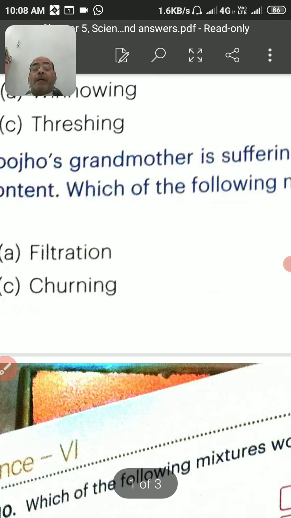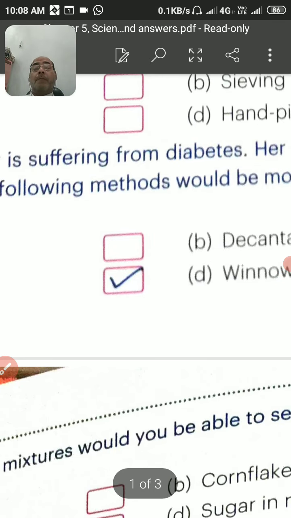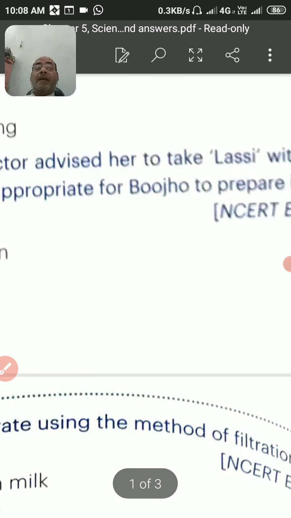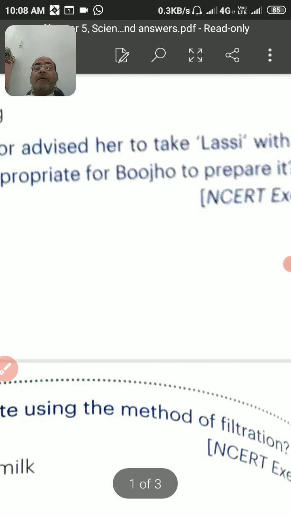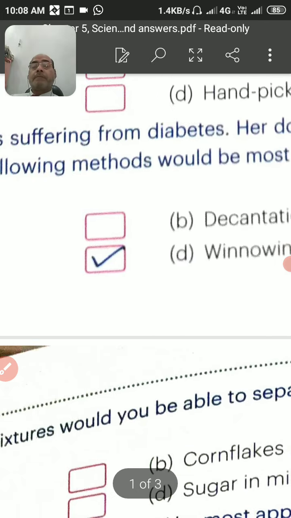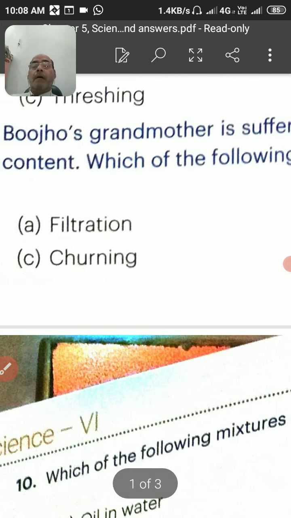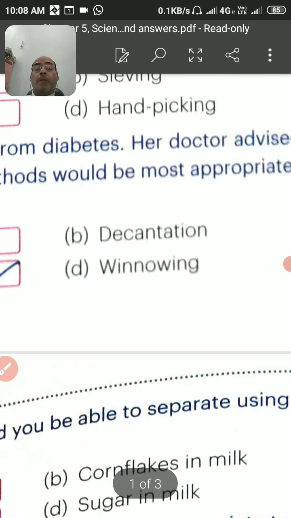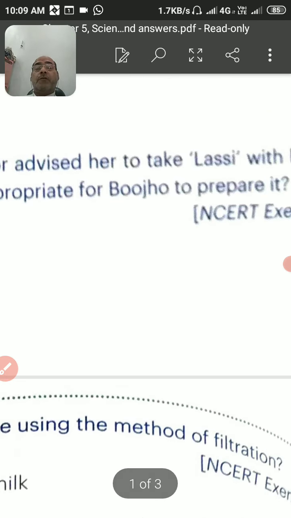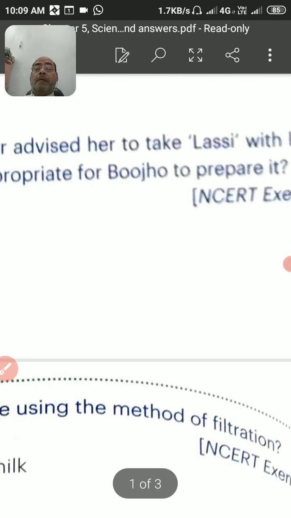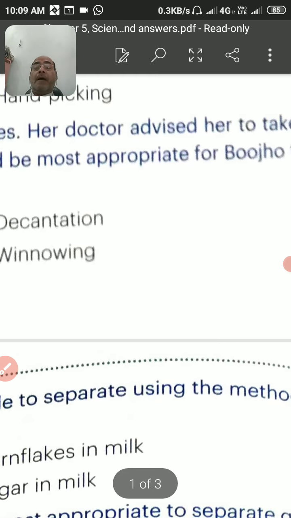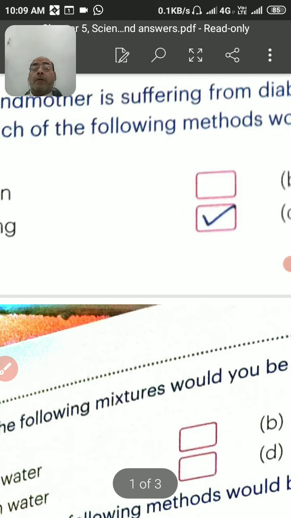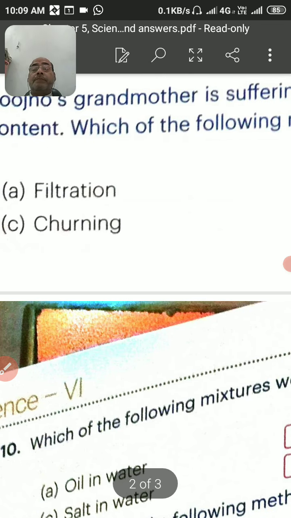Now question number 9. Bujo's grandmother is suffering from diabetes. Her doctor advised her to take lassi with less fat content. Which of the following methods would be the most appropriate for Bujo to prepare it? तो लस्सी बनाना है लेकिन वो फैटलेस हो. इसके लिए क्या करना पड़ेगा?